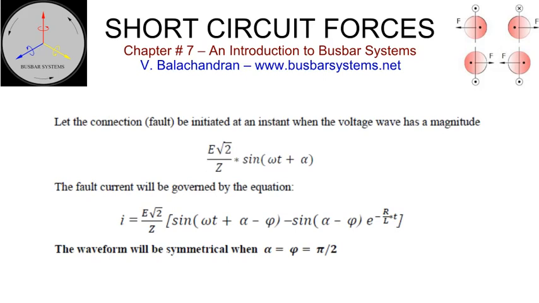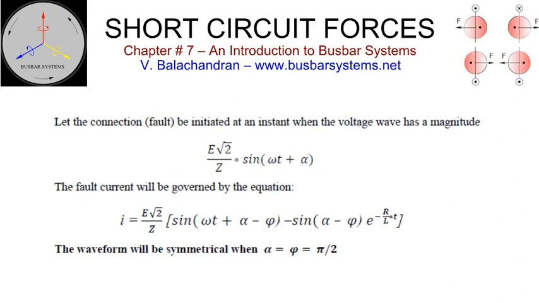Let a sinusoidal source having an RMS value, E, be switched on to a load, Z, having a power factor phi. Since the instantaneous current has to be zero at time t equals 0, it will generate a DC component that will decay exponentially with a time constant defined by the circuit parameter ratio of inductance to resistance. The DC component will depend upon the power factor and the point on the wave at the instant of connection.